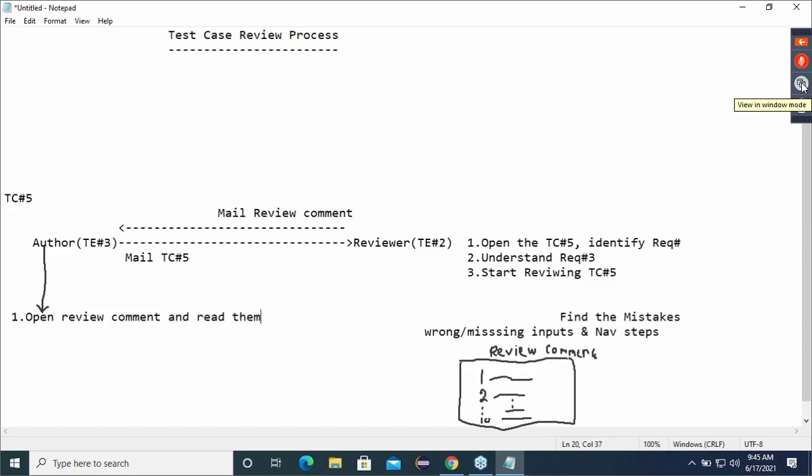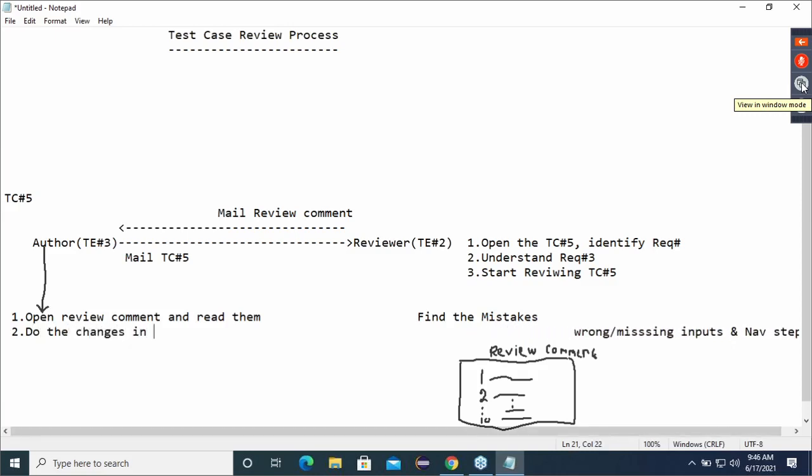Neatly go through them. He's saying this is a problem. He's saying this is a problem. He's saying this is the problem. After reading this, listen carefully. This is a very, very important point for me. Second point, do the changes in the test case only if required.